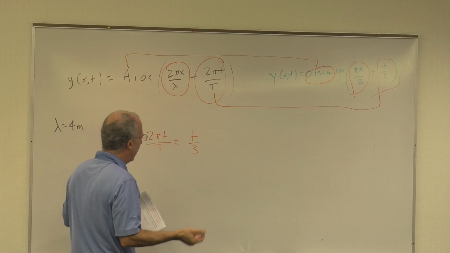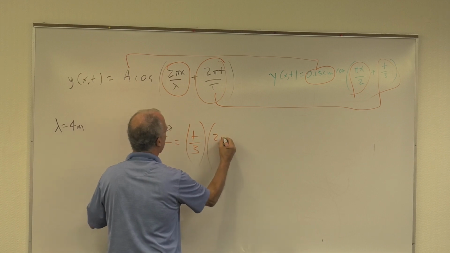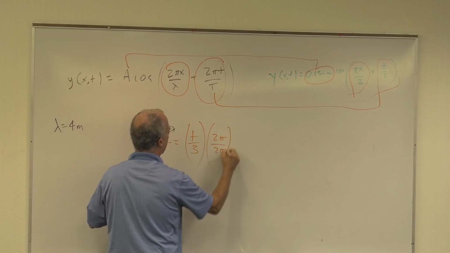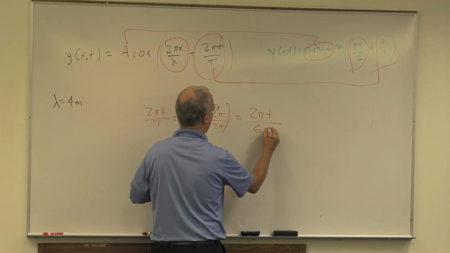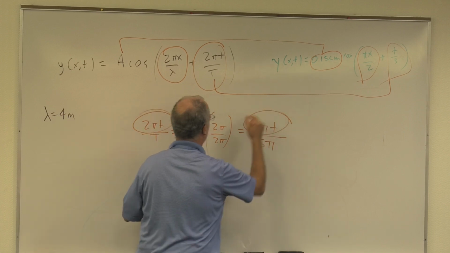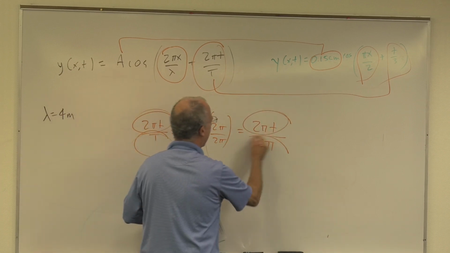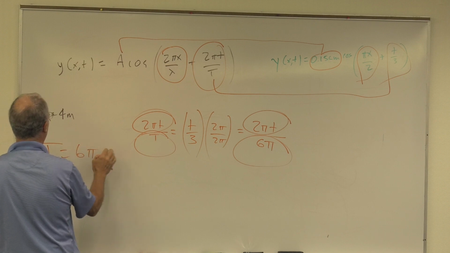Let's do the same little trick we did before. Let's multiply this by 2 pi over 2 pi. So now we have 2 pi t over 6 pi. Well, that equals that, so the period is 6 pi.